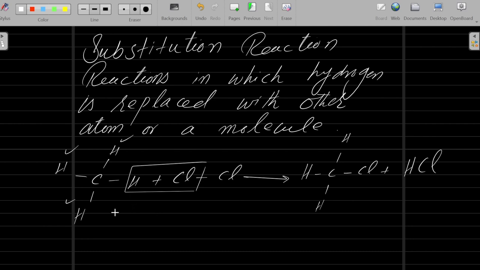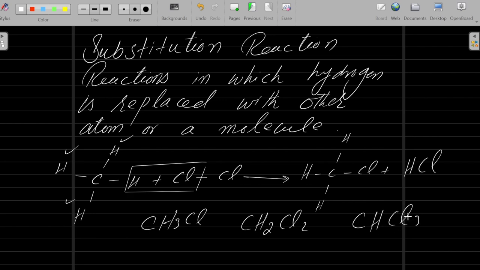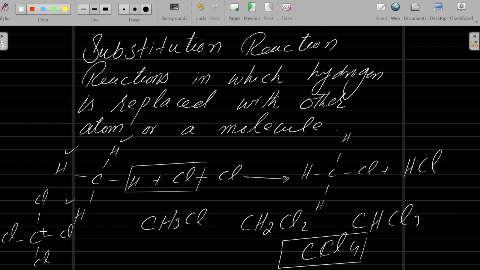So you will get CH3Cl, then you can get CH2Cl2, then CHCl3, and then CCl4. You can see it here. All four hydrogens were substituted with chlorine, and they become carbon tetrachloride.